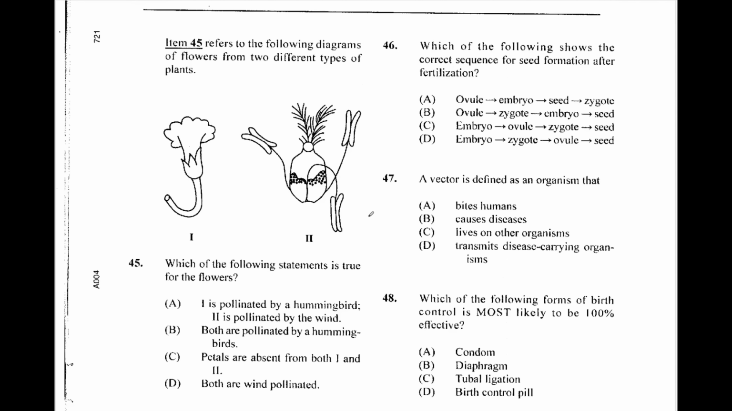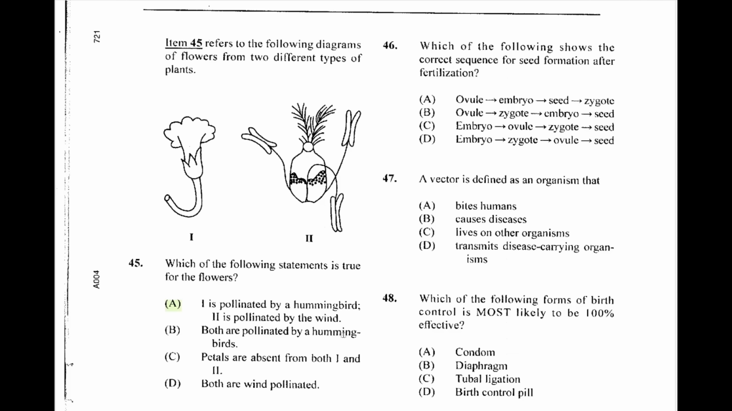Item 45 refers to the following diagram of flowers from 2 different types of plants. Which of the following statements is true of the flowers? We see one with what looks like large petals. That tells you it's trying to attract animals. And this one, nice and dangly. It means wind. Wind is very valuable to this flower. And we look for one that corresponds to that answer. So 45, we are going with A. 1 is pollinated by a hummingbird, and 2 is pollinated by you.